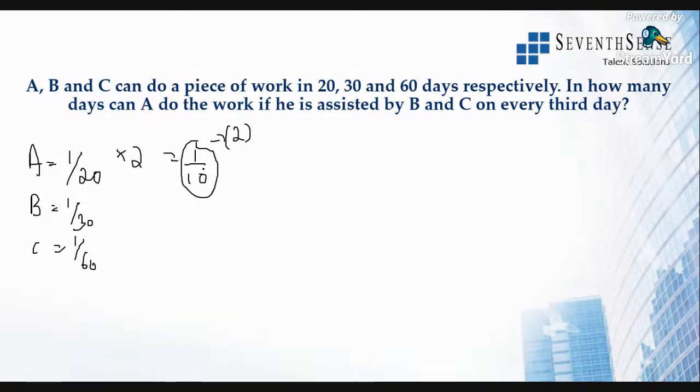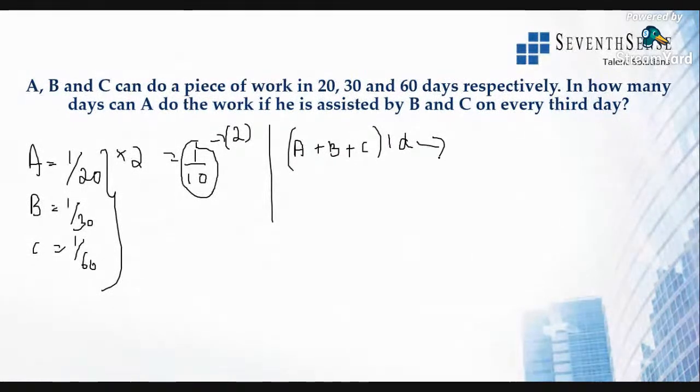All right, similarly on the third day all three will be there. On that third day it is one complete day, right? On that one complete day, what will be the amount of work done by all three? If we find the work done on the third day, we will get to know how to find the answer easily. Clear?